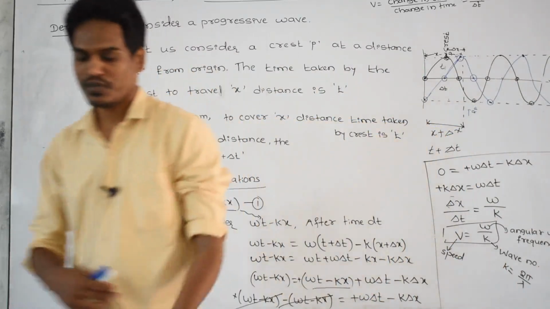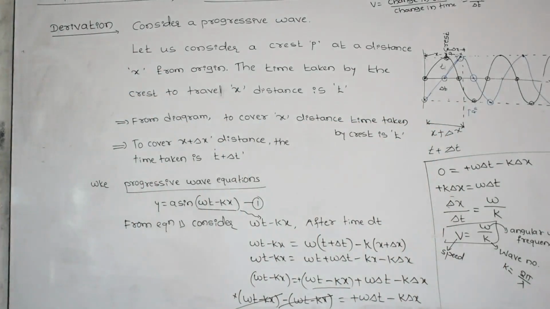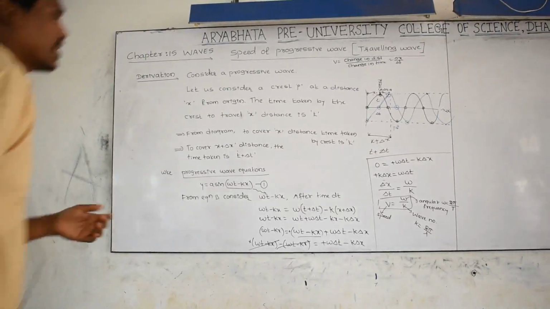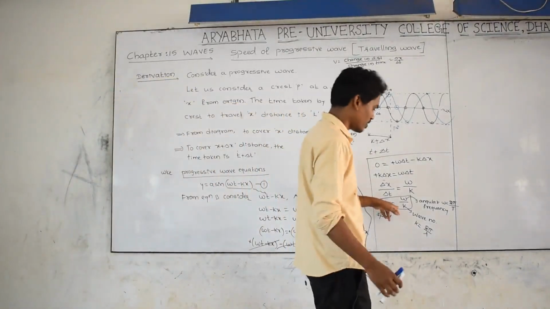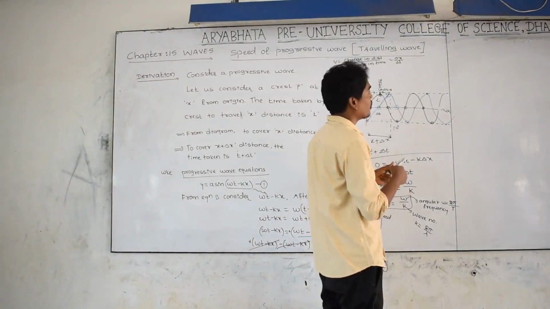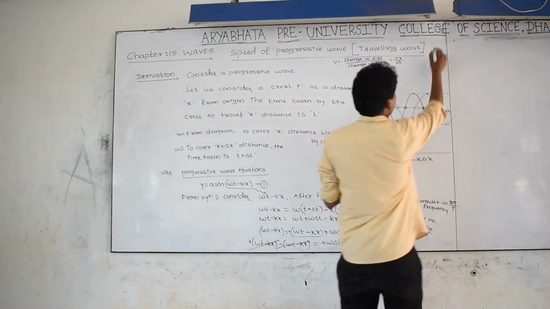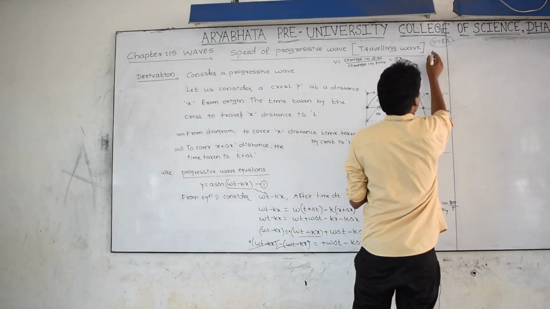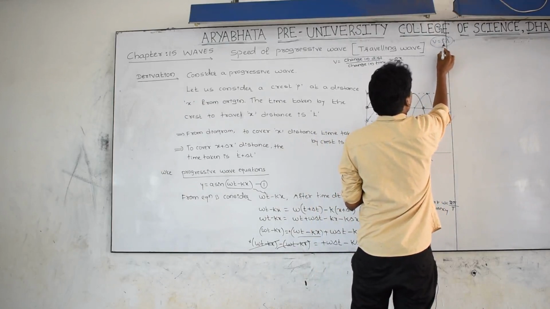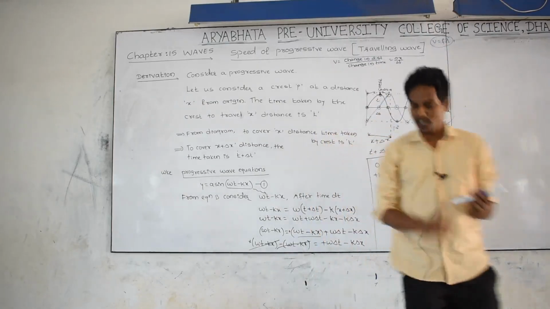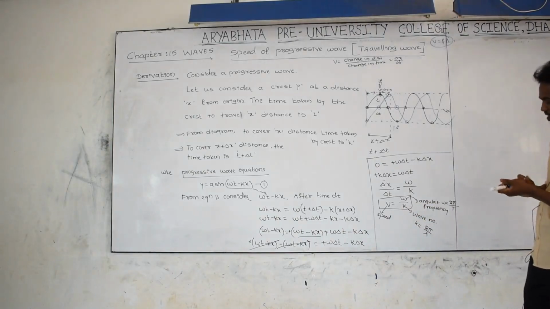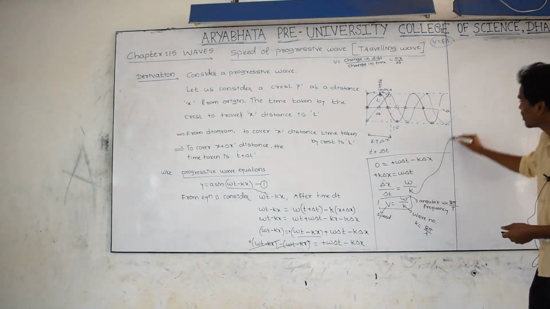Getting? Please don't confuse that one, you remember. And here, if you want to prove this one, you know very well how we find speed: V is equal to frequency into lambda. This is the relation between velocity of the wave, frequency of the wave and wavelength of the wave. If you simplify further, you get this form also. How come? Let us simplify this one.